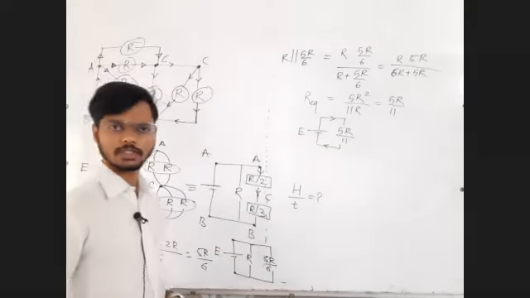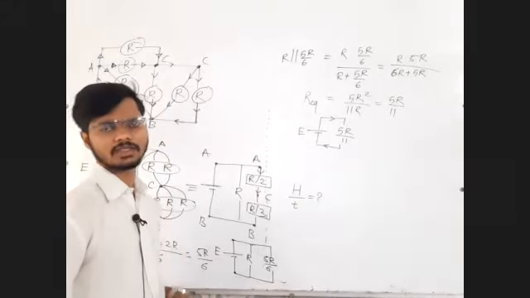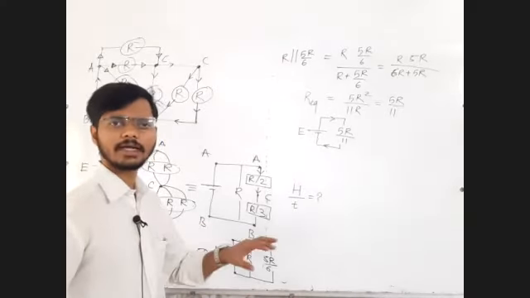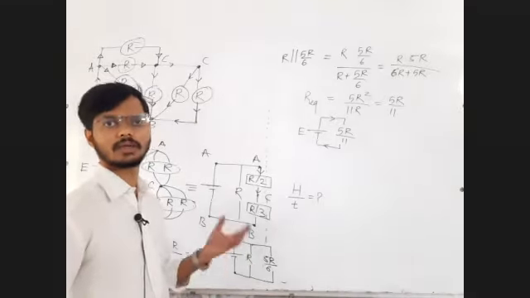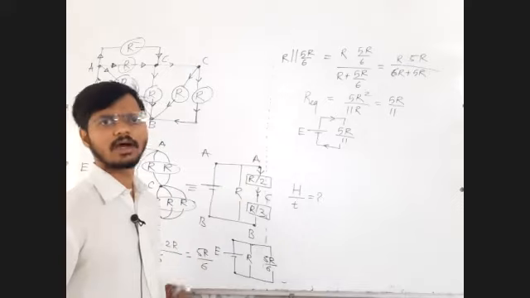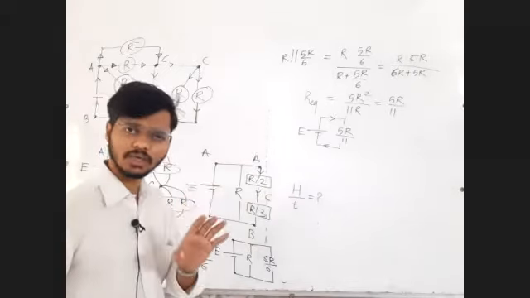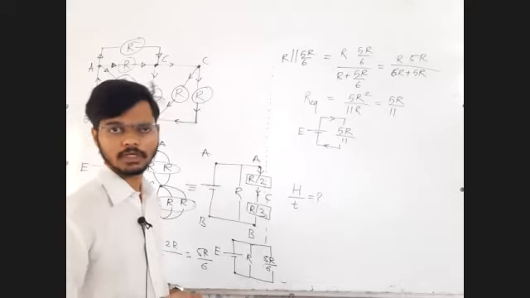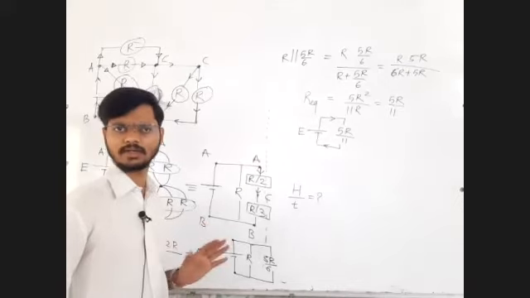Whatever electrical power is generated, if you have only resistors in the circuit, the entire energy will be lost in the form of heat, because you have resistance in the circuit. You can convert that electrical energy into the rotational energy of the wheel, and many other applications are there, where it is converted into useful forms, but right now it is being converted into heat. Now you will say, sir, heat is also a useful form. For example, our water heater. Water heater is basically a resistor coil, nothing else.